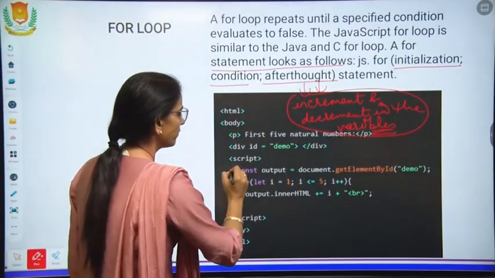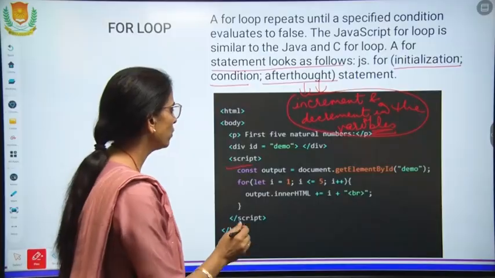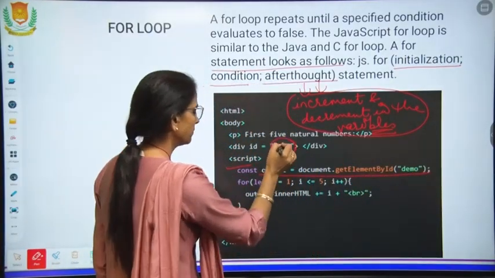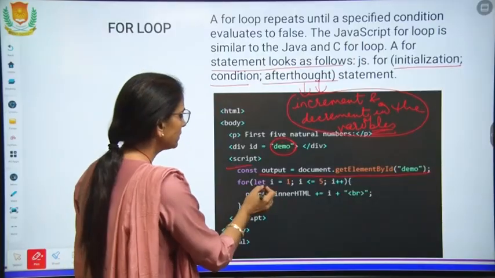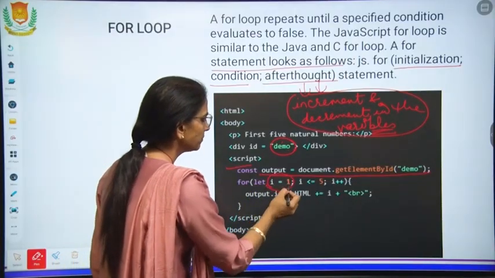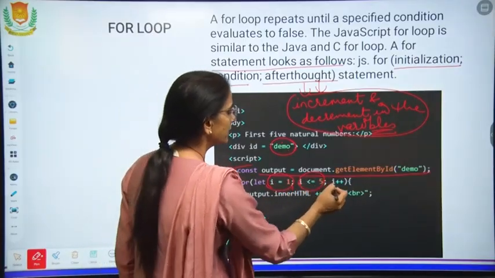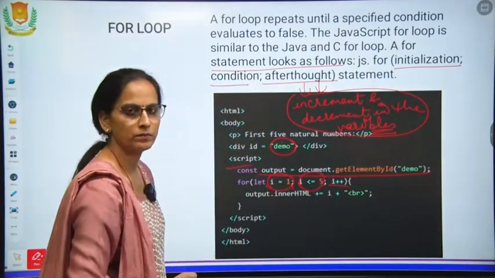So we have given the value, a value given by the user. Then let I equals 1, semicolon, I is less than or equal to 5, semicolon, I plus plus.